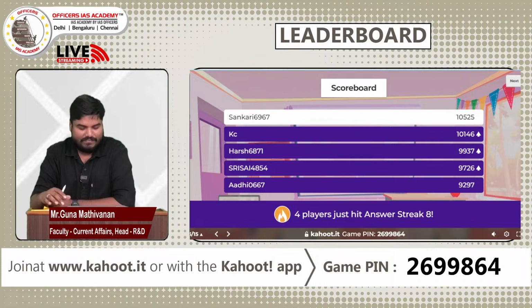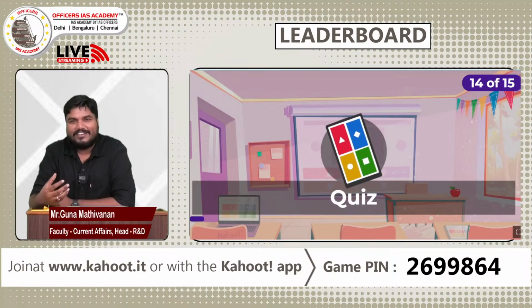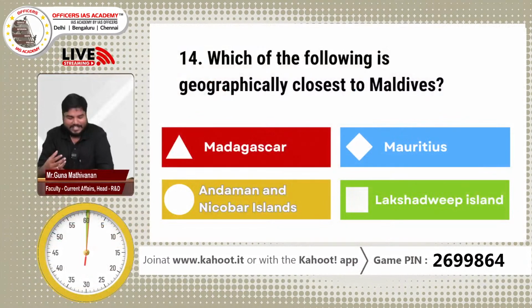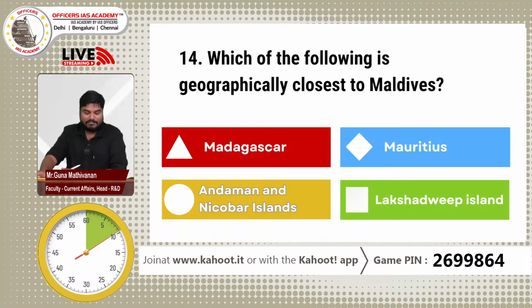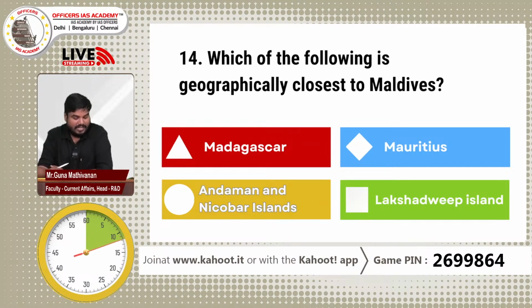So next, let's have a map question. Okay, so the next question is related to a map. Don't open your atlas. You will not have time. Which of the following is geographically closest to Maldives? Option A, Madagascar. Option B, Mauritius. Option C, Andaman and Nicobar Islands. And option D, Lakshadweep Island.